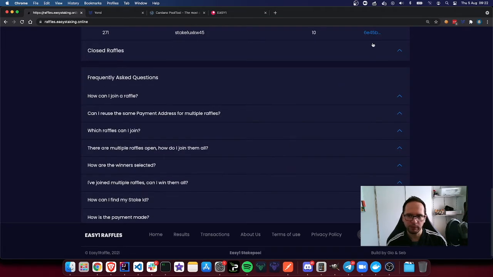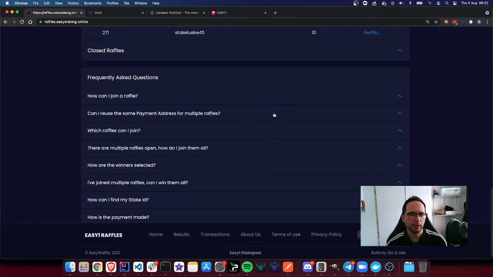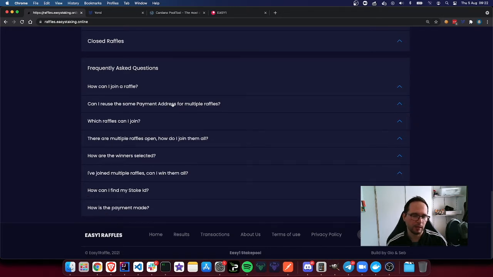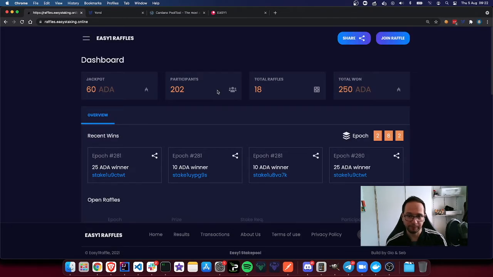In the bottom section, alongside the closed raffles, which is only a recap of all the raffles that have been run so far, there is also an FAQ section with the most common questions that have been asked on how to use the platform. But I'm not going to go through those because I'm dynamically explaining those to you. Going to the top, we finally see how to join a raffle.